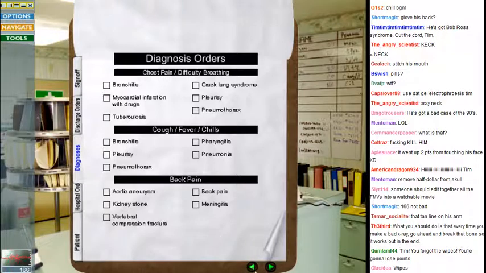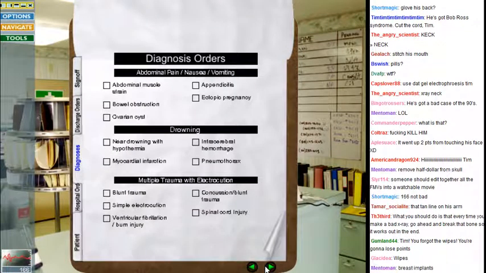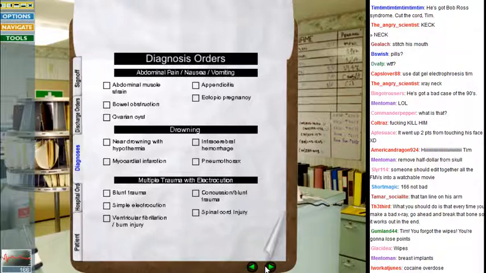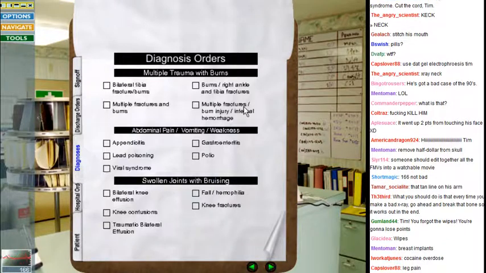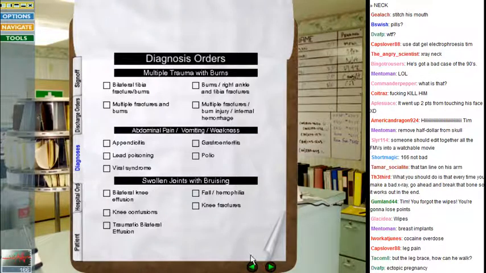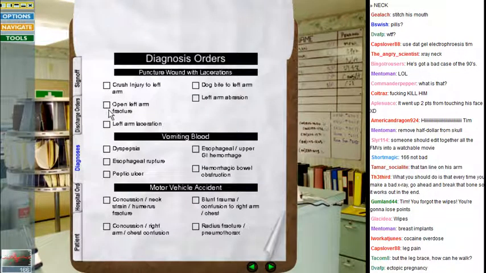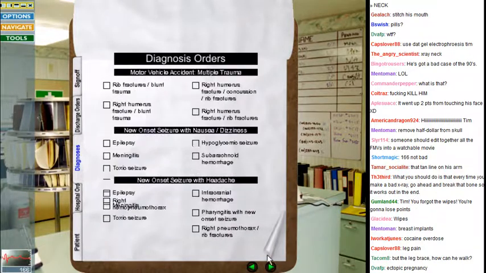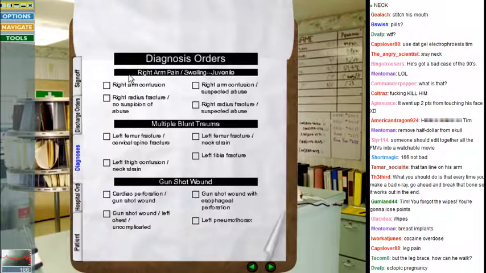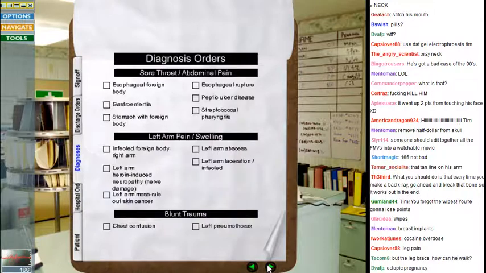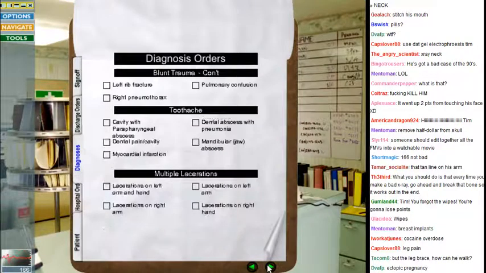Diagnosis. Normally the diagnoses are super specific. I don't think breast implants is quite what we're going for. Let's see, which of these seems like what he had? Multiple trauma. Nope. Not that. Not a puncture wound, not a motor vehicle accident. Right arm pain. Was it right arm? Or was it left? No, wait, it was leg. Left arm pain? Blunt trauma?